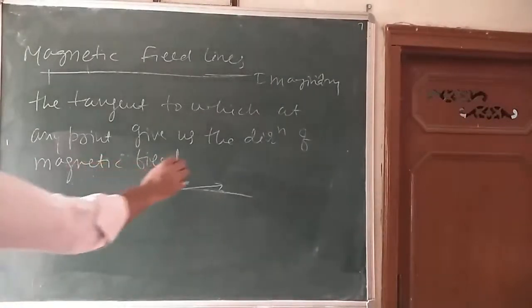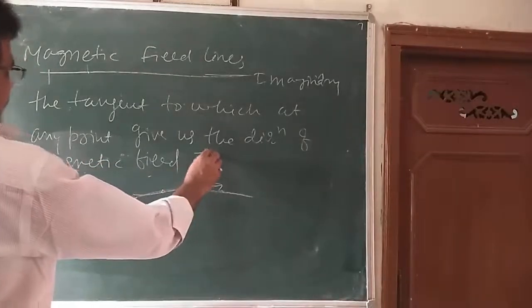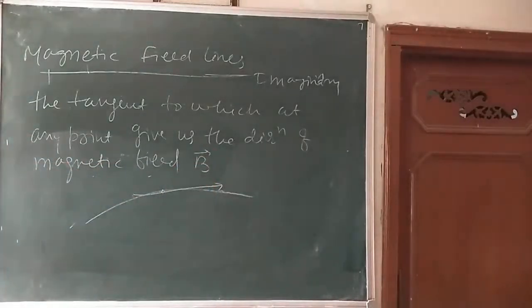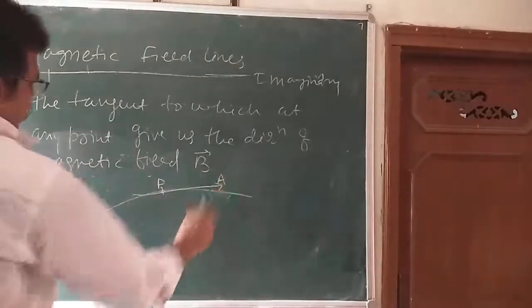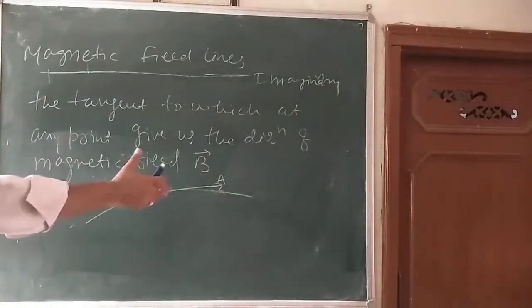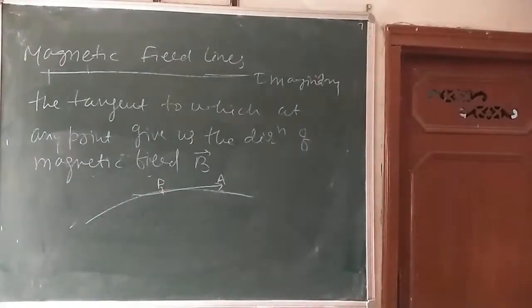The direction of magnetic field, say B, is a vector quantity at that point. So the tangent here, say this is a point P and here is a point A. So PA gives the direction of magnetic field. Okay, so what are the properties of magnetic field lines?